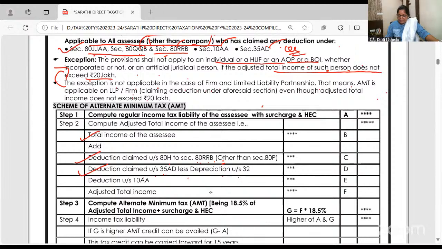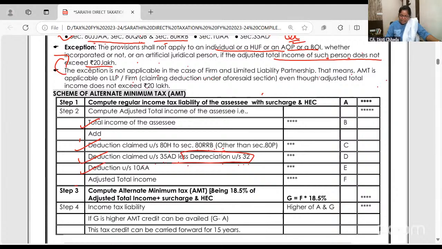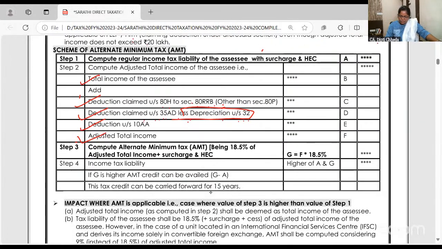Less depreciation under section 32. So this point I'll clarify when I do the problems. And deductions under 10 AA. So add back, if you have already claimed section 10 AA deduction, add back this and add back 35 AD. You get adjusted total income.